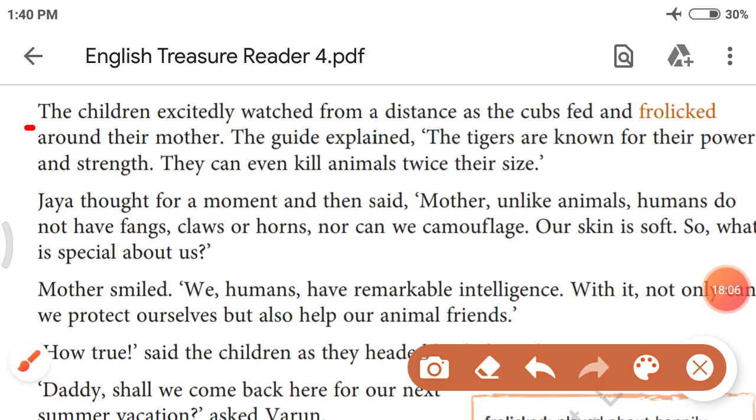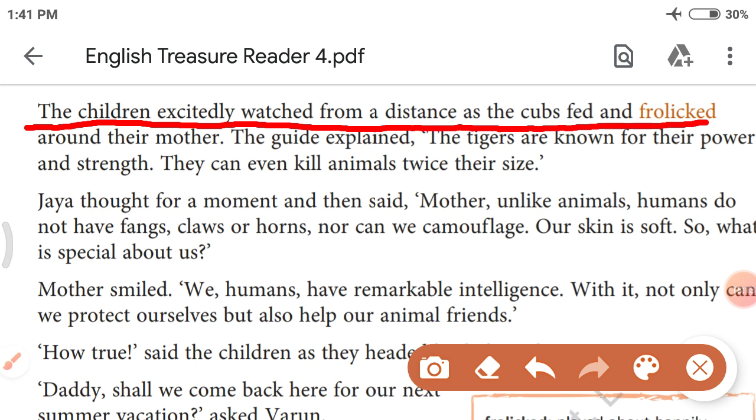The children excitedly watched from a distance as the cubs fed and frolicked around their mother. Frolicked means played happily. And fed is the past form of feed. It means the cubs, the baby tigers, were playing happily after feeding from their mother. Where are they playing? Around their mother.